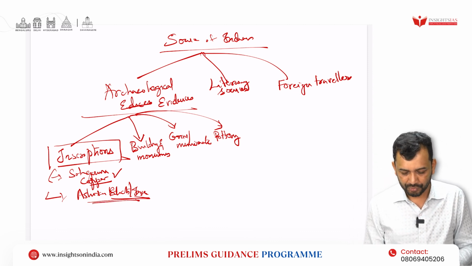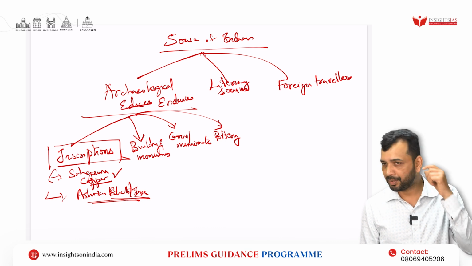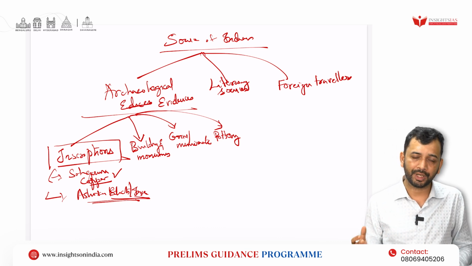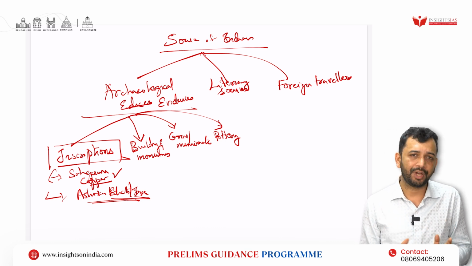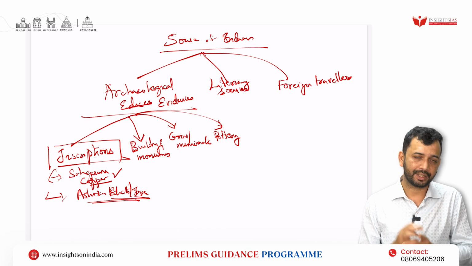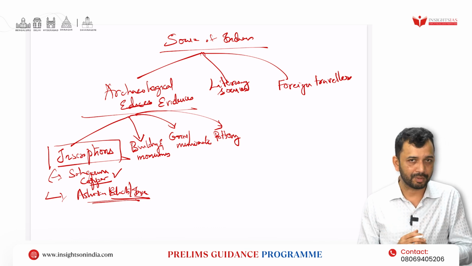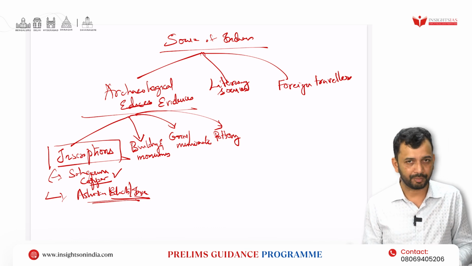Right. Now, for example, in the Rumendevi pillar inscription, they have spoken about giving a tax exemption for basically the Lumbini area, right? Because that is the birthplace of the Buddha, to respect him, that has been given, right?